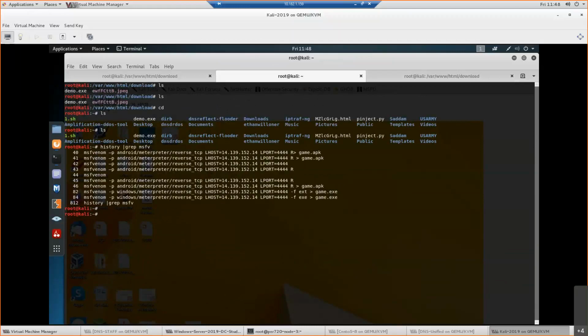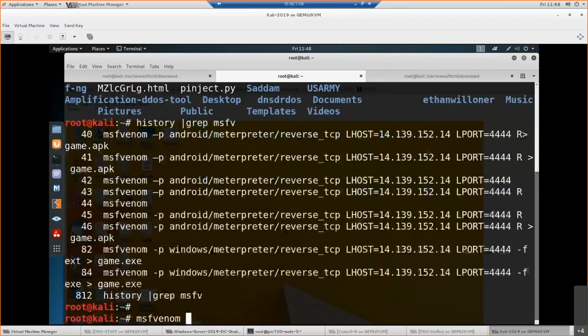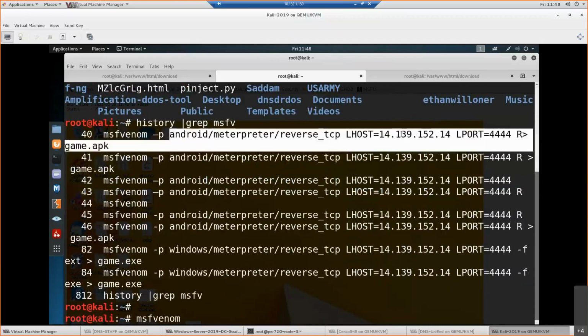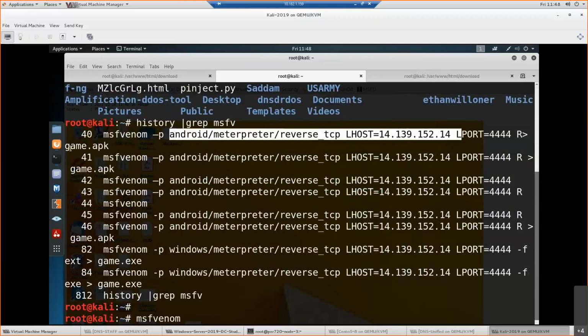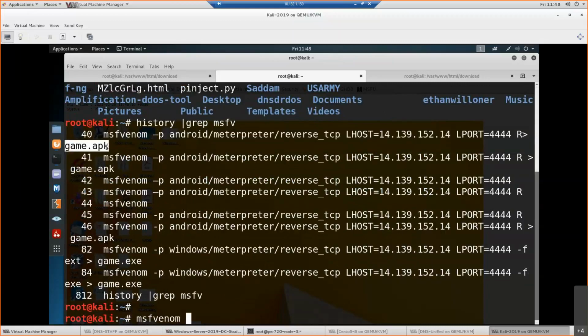So I'll say msfvenom. Let me increase the font to make it visible. This payload I'll use; this is for Android, right? And this APK file, if I give it to you through my web server, so if you open 14.139.152.14, there you will get this APK file. Once you download this APK file on your mobile phone and run it, I will get access to your mobile phone, everything.